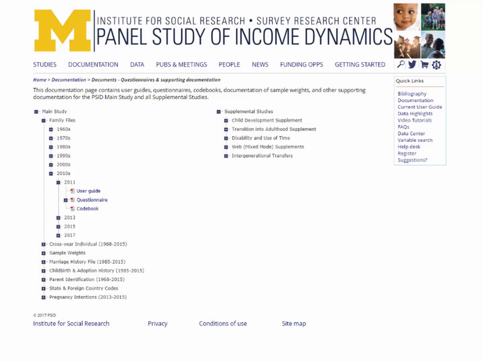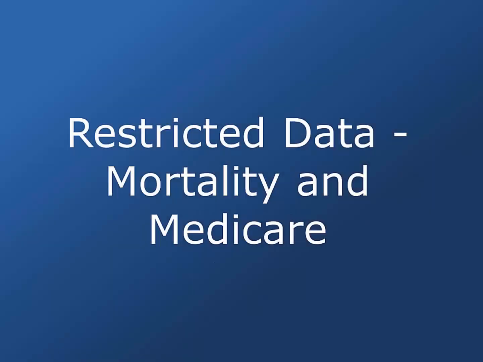The user guides are updated regularly with the latest information and are located on the same page: Documentation, Questionnaires, and Supporting Documentation. In addition to the data available in the public release files, the PSID makes available under contract data that requires special protections to ensure that confidentiality is maintained. Here, we provide information on two sets of restricted files, especially relevant for studying health and aging: the PSID's mortality file and the PSID Medicare-linked claims files.